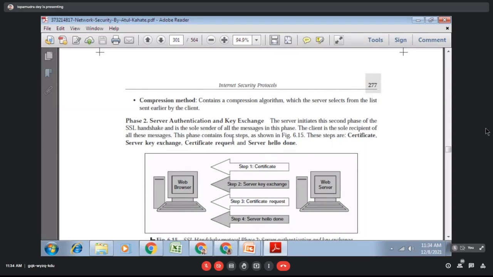Both sides will use the same version. Both sides will use the same cryptographic algorithm. Both sides will use the same compression algorithm. Both sides will use the same session ID. So this is something done by the hello. I am saying hello, you are saying hello. This hello means that we are using the same type of algorithms and compression methods along with the versions.